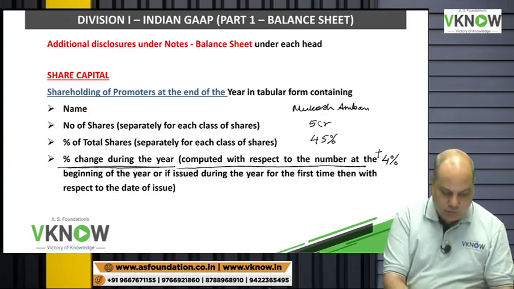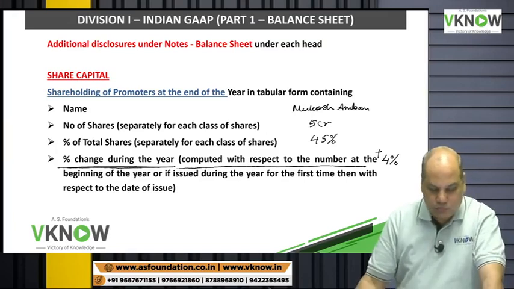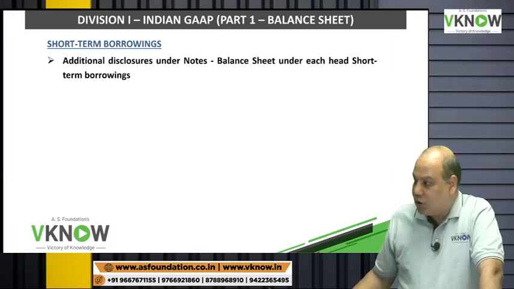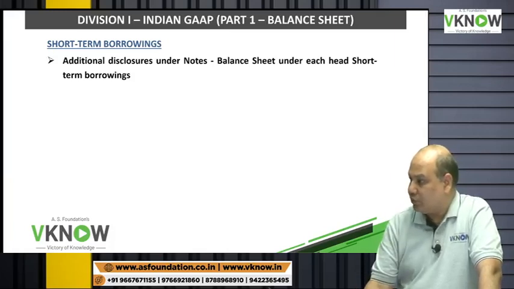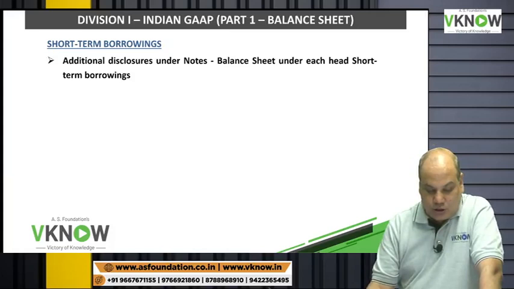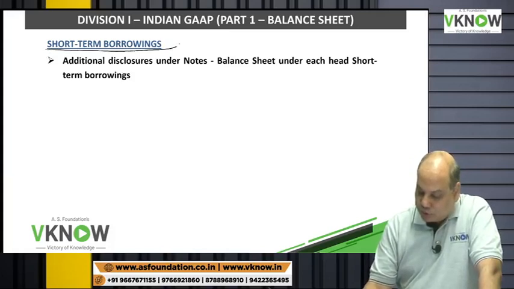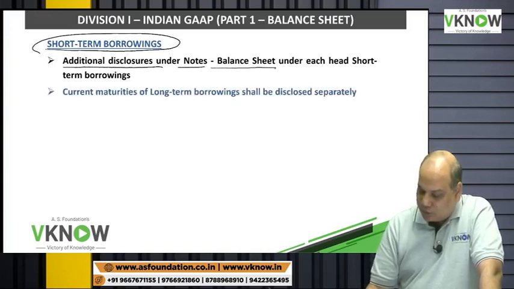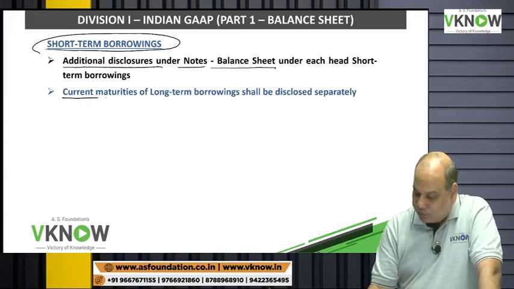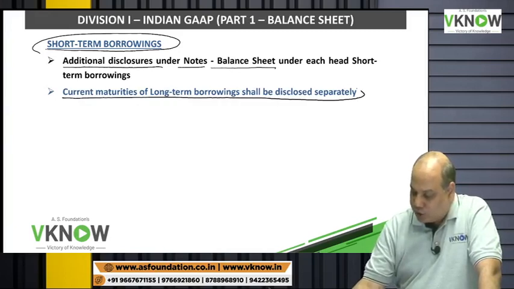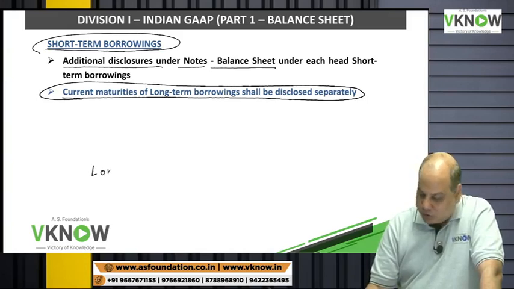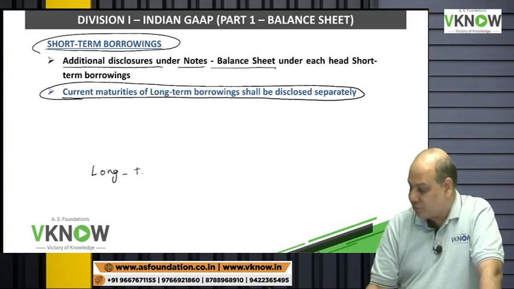So now we'll come to the next point, disclosure relating to short-term borrowing. Additional disclosure relating to short-term borrowing. So additional disclosure under notes, under the head short-term borrowing will be current maturity of long-term borrowing will be disclosed separately. So this is a small change which will affect our answer.